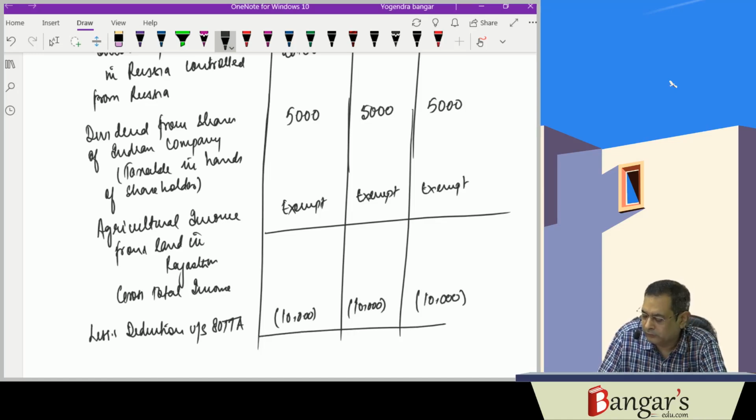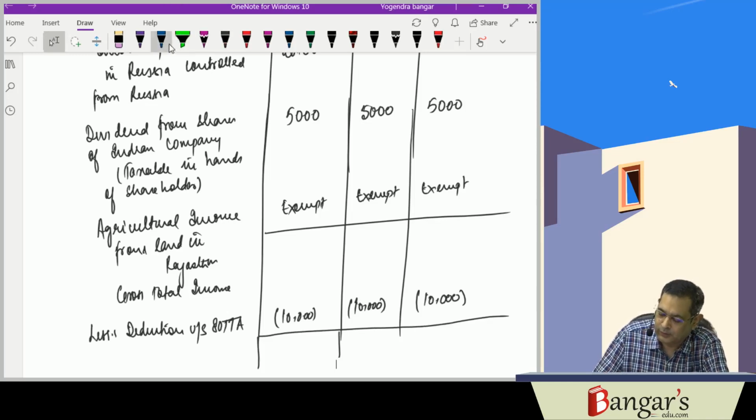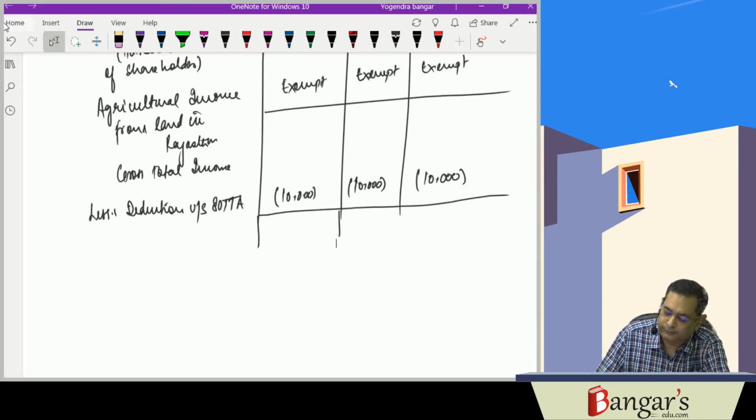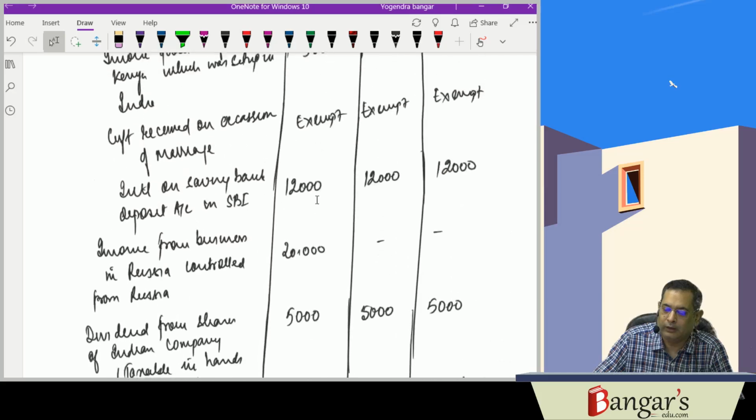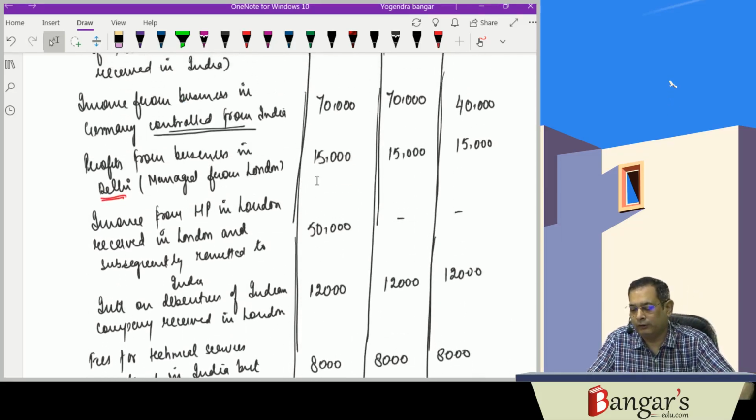So this comes to our total income. We'll first be computing the GTI and then the total income after giving deduction for interest on saving bank account.